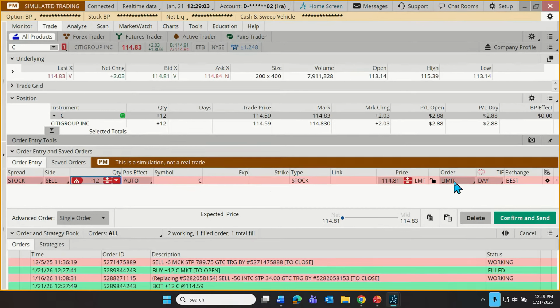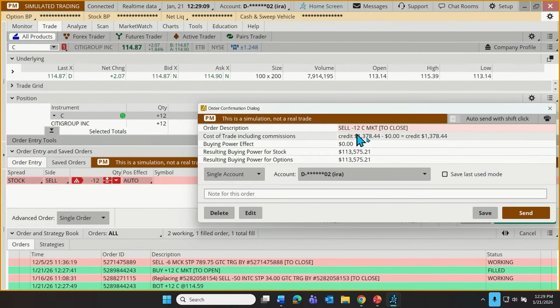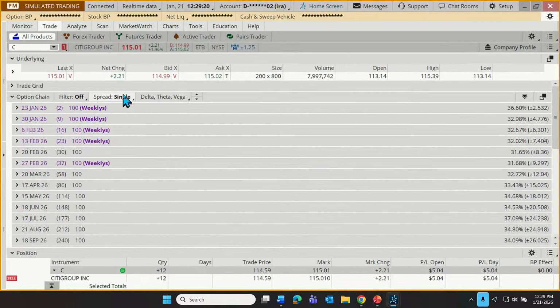We could put in a limit requirement. I'm going to switch this to a market order and just click confirm and send. I'm going to sell those 12 shares. What did we pay for them? We paid $114.59. I think we're going to make about 30 cents on this, maybe a little bit more. Let's send this off. And in just a moment, we'll get our confirmation.